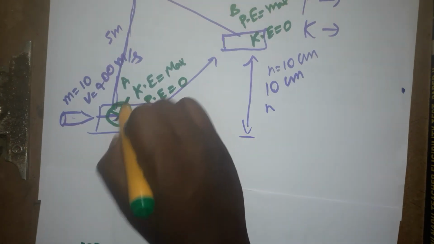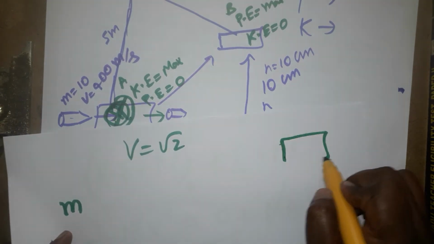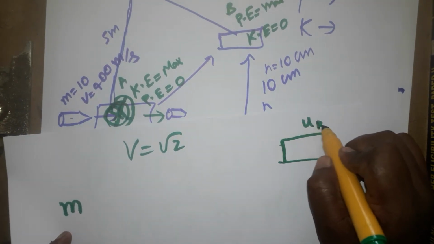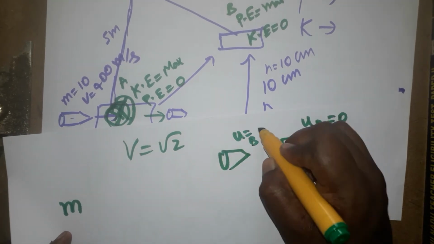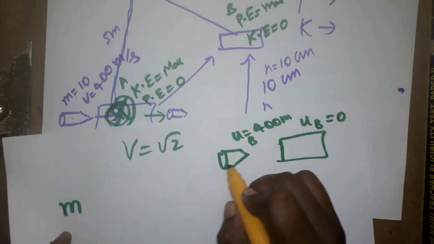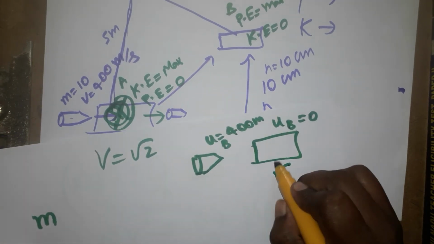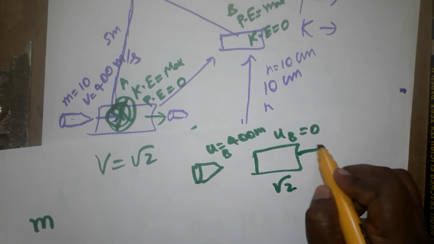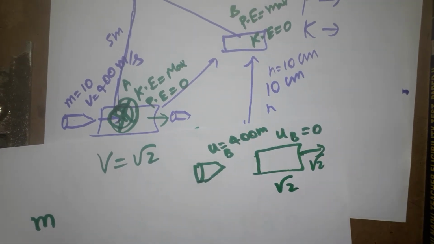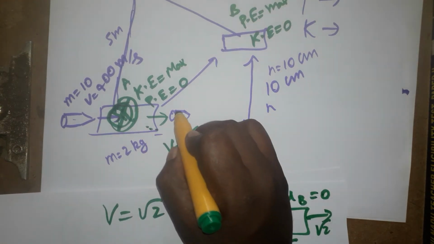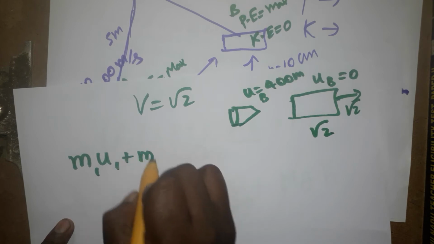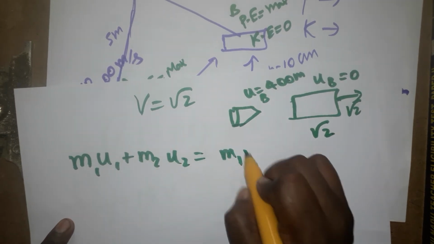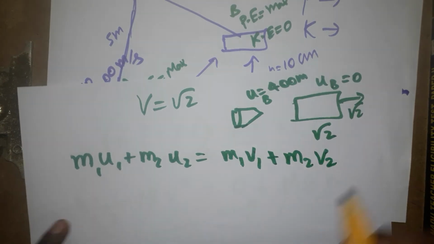Momentum is conserved at this particular point. The block is at rest, so the initial velocity of the block is 0, and the initial velocity of the bullet is 400 meter per second. After collision, the final velocity of the block is root 2, because it started moving with root 2 velocity. The final velocity of the bullet is the question mark, the velocity with which the bullet comes out. The formula for conservation of momentum is m1 u1 plus m2 u2 equals m1 v1 plus m2 v2.